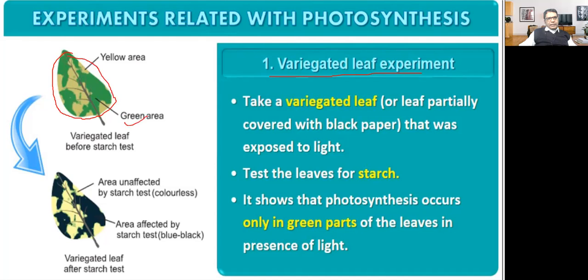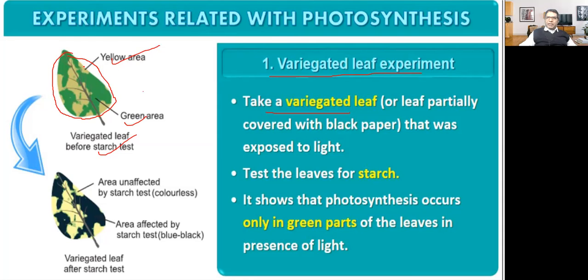Some area is green and some is a yellow area. Why has it become yellow? Because it was covered with black paper. So this is the variegated leaf before the starch test. How will we get a variegated leaf? Take a normal leaf and cover some area with black paper. If the area is covered with black paper, that area will turn yellow in color.